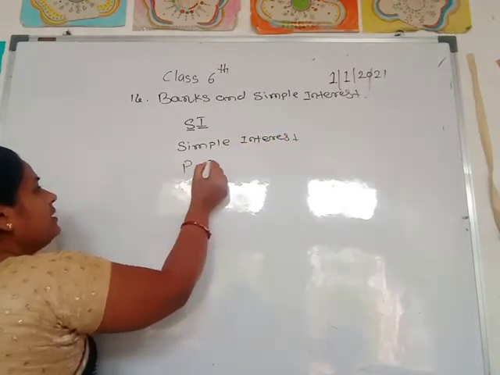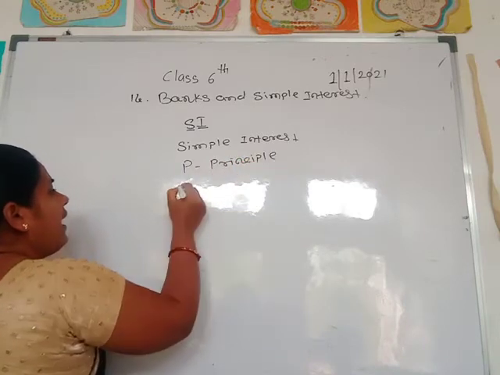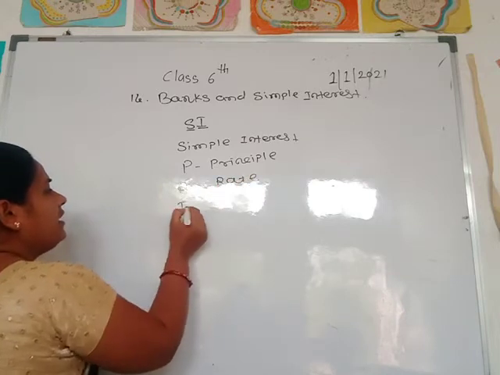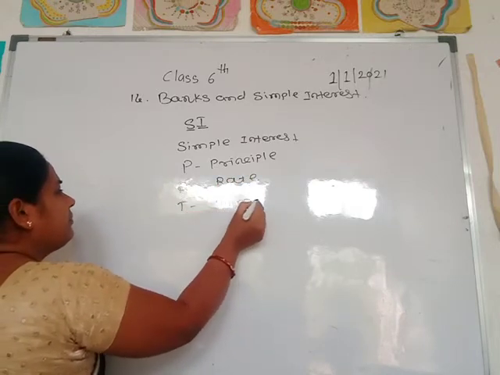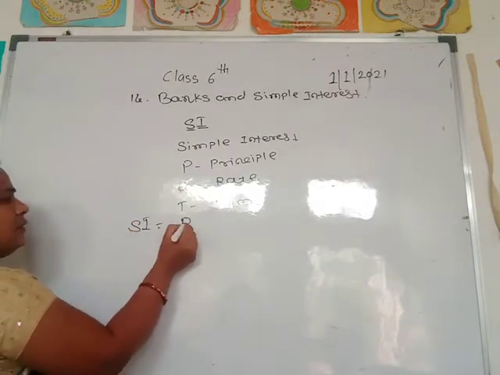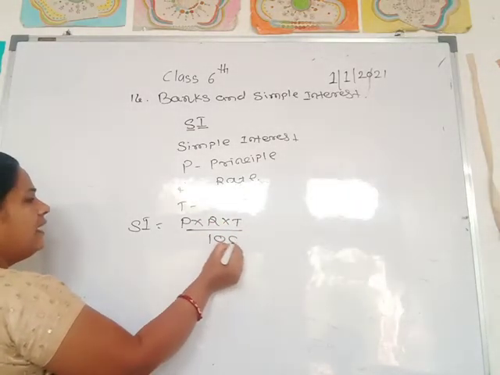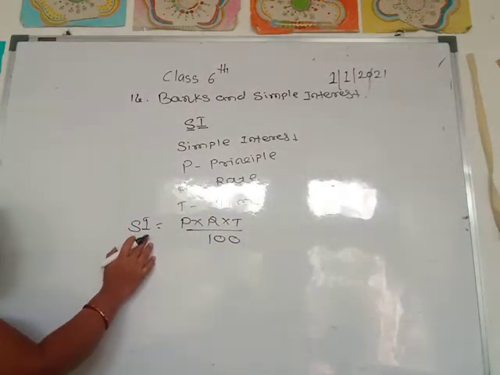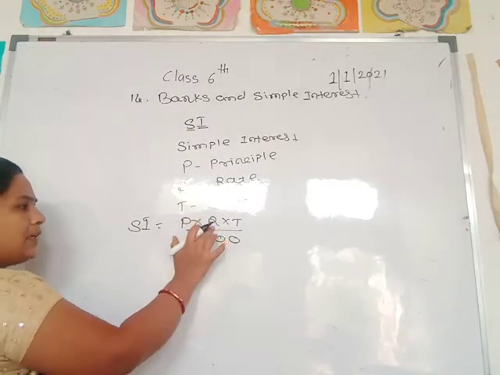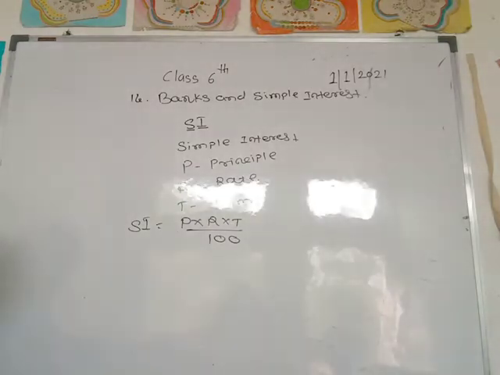Here P means principal, R means rate, and T means time. Then the formula: simple interest SI is equal to P into R into T divided by 100. Simple interest is equal to principal into rate into time divided by 100.